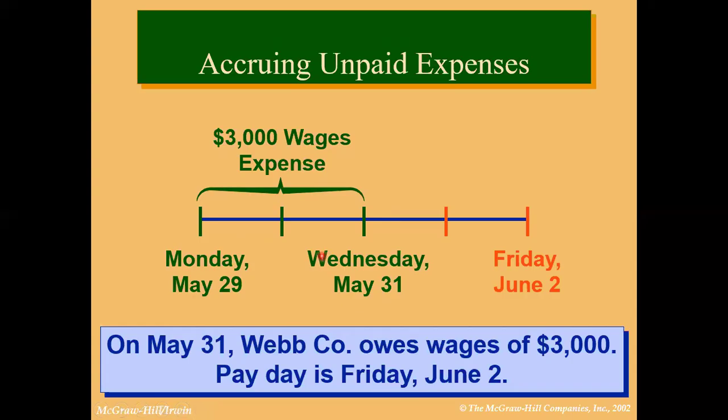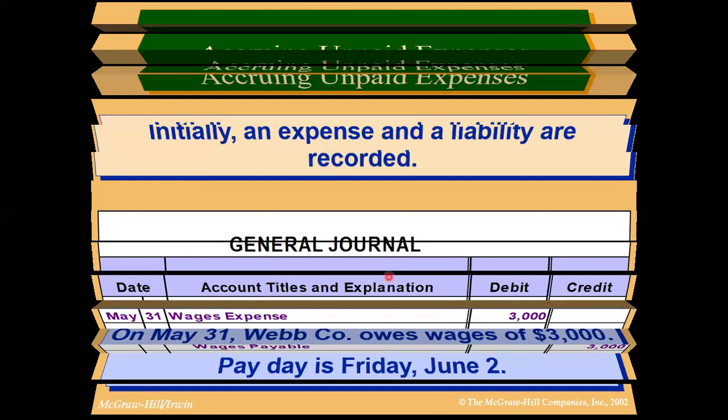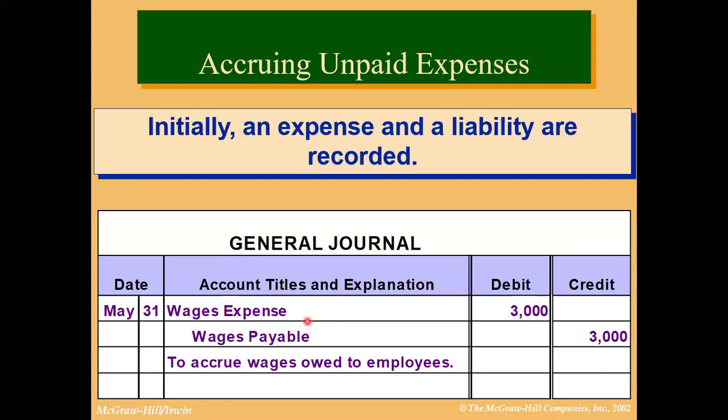So what would be the journal entry? What should be the debit credit entry on May 31st? You can see this would be the journal entry on 31st of May: wages expense debit and wages payable credit, to accrue wages owed to employees.